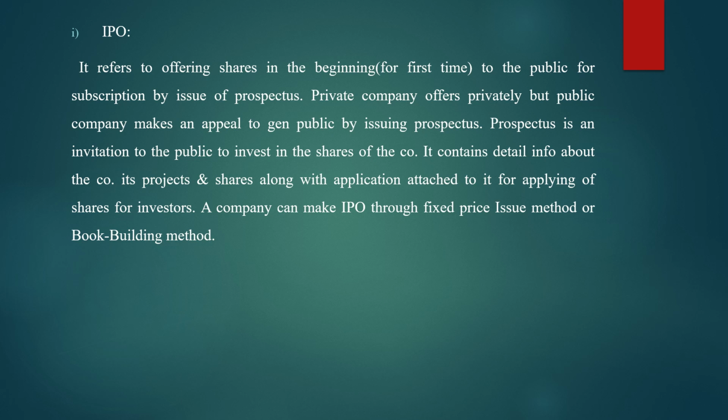A company can make an IPO through the fixed price issue method or the book building method. So this IPO, that is initial public offering, is done by the company by applying two methods. Which are those two methods? Fixed price issue method or book building method. Both these types are applicable to make an initial public offering. Okay. So this relates to your first type of public offer, that is initial public offer.